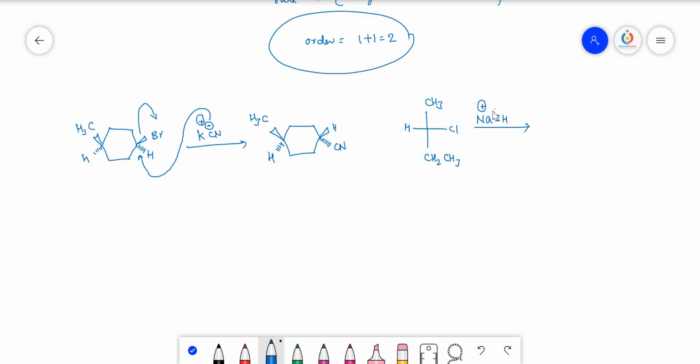So Na plus SH minus. So this SH minus again approaches from the opposite side of the chlorine. So that SH position will be the position of the chlorine, and hydrogen will come over here. So we get the molecule like this: CH3, C2H5, SH, hydrogen.